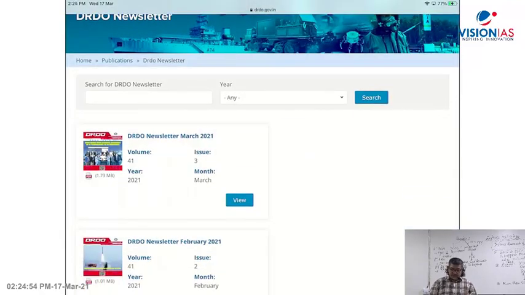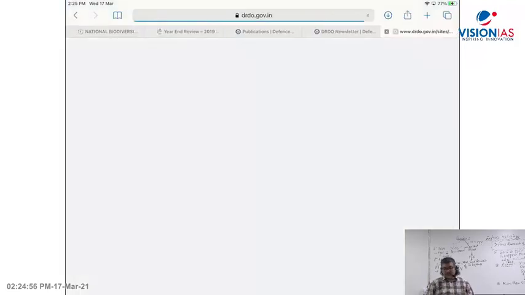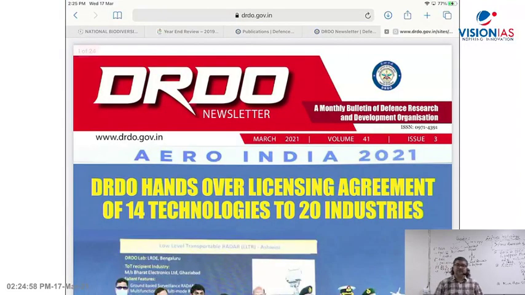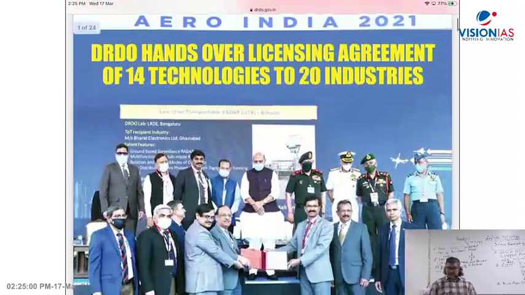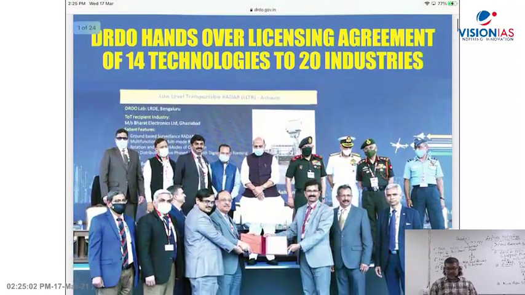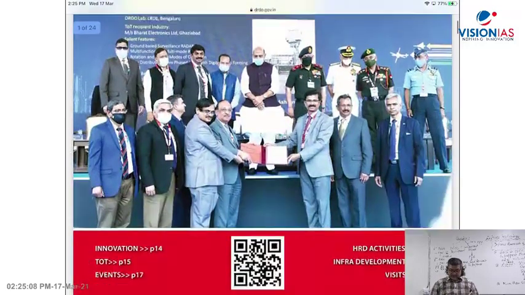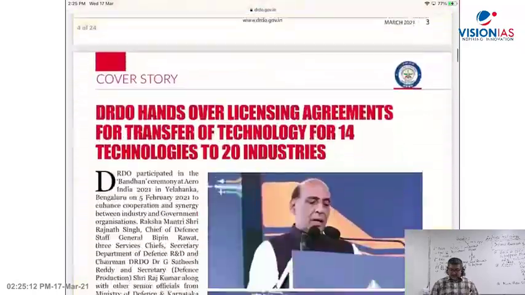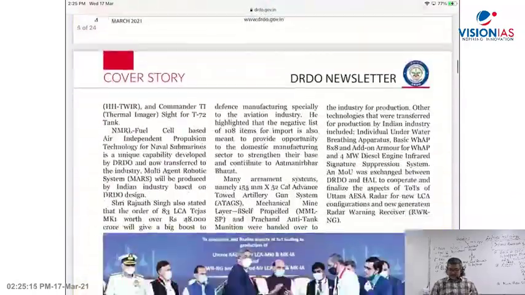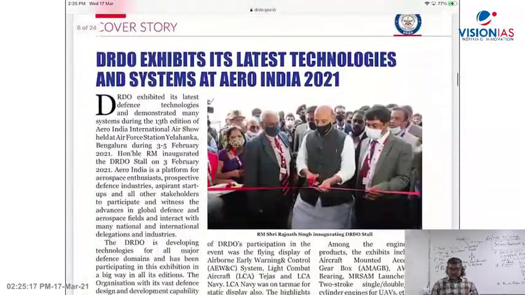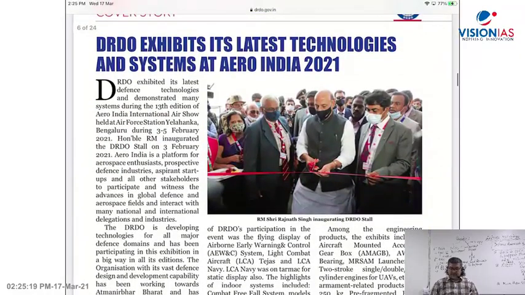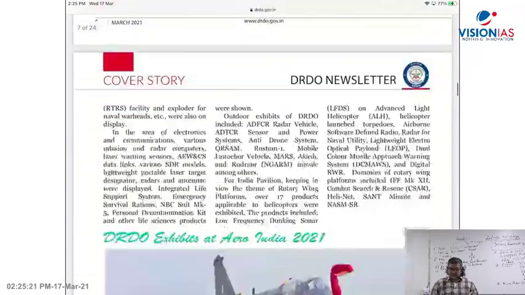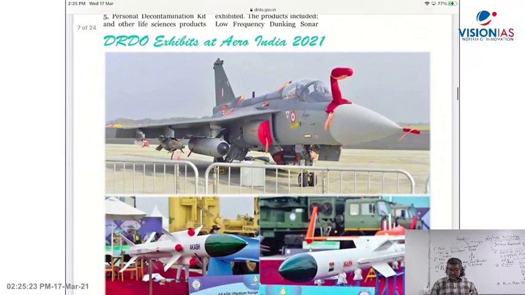And let's say March 2021. This is a newsletter. DRDO hands over licensing agreement of 14 technologies to 20 industries. Transfer of technology, technology transfer there. Then what you find here, its latest technologies and systems at Aero India 2021. These are not very important, but what have been displayed, they are important.